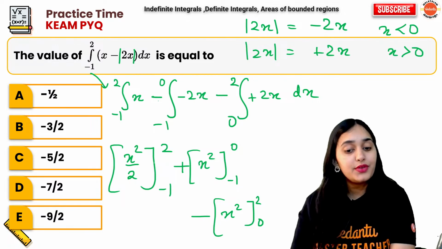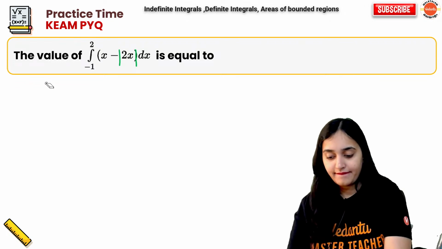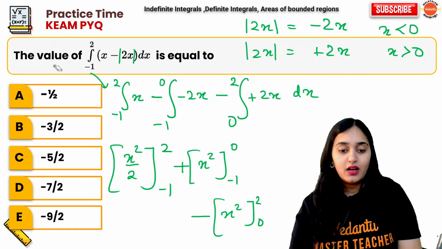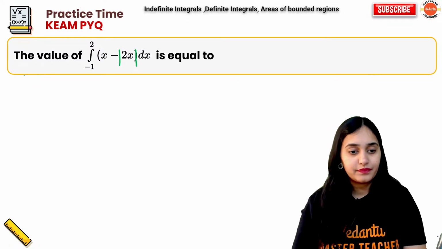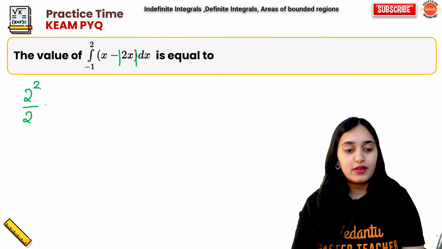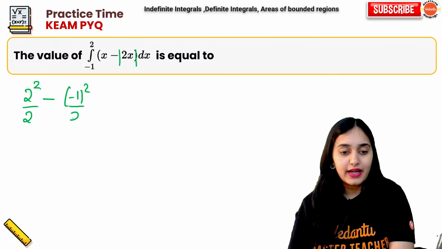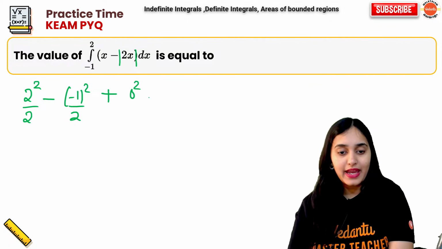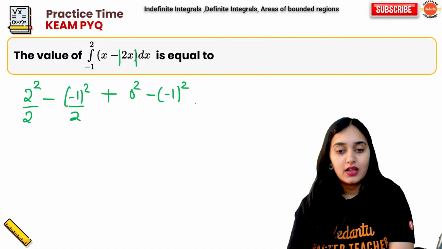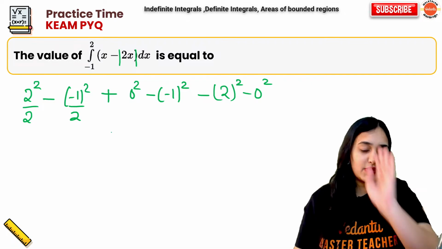Now you put the values. So what do you get? You get 2 square by 2 minus 1 square by 2. Okay. Plus 0 square minus 1 square. And we have minus 2 square minus 0 square. So 0 square is 0 anyways.